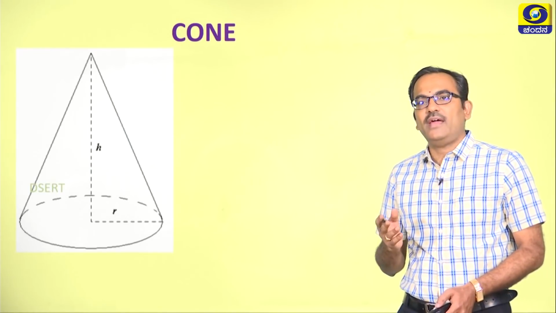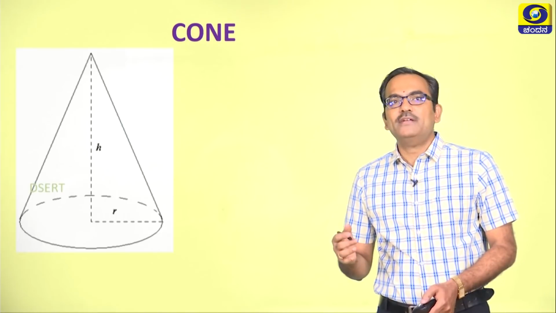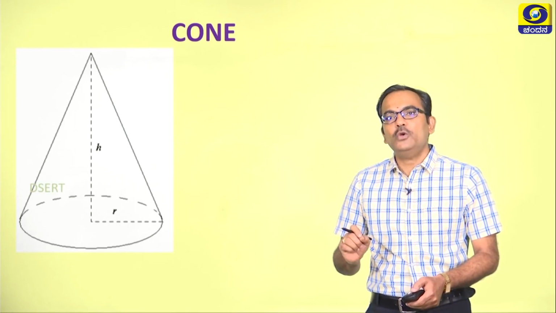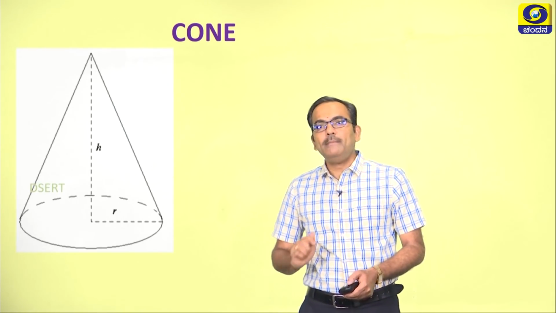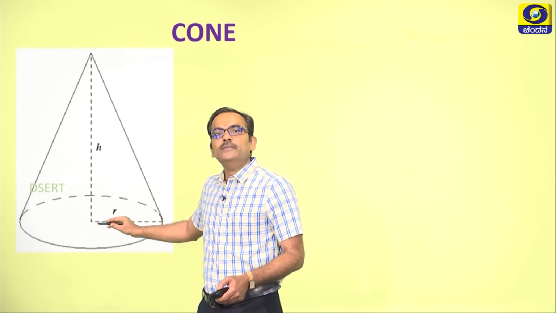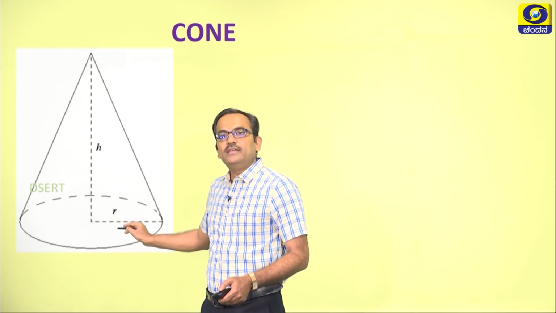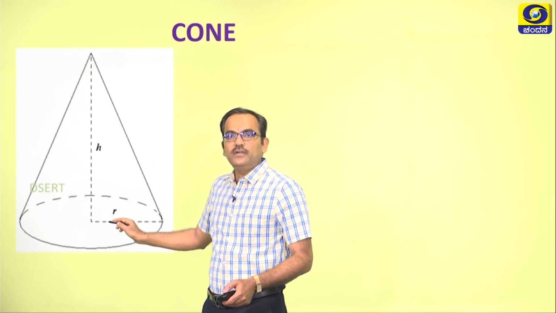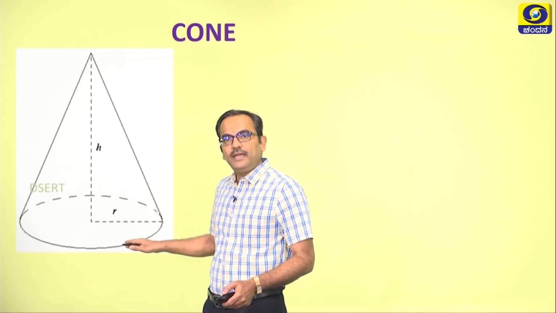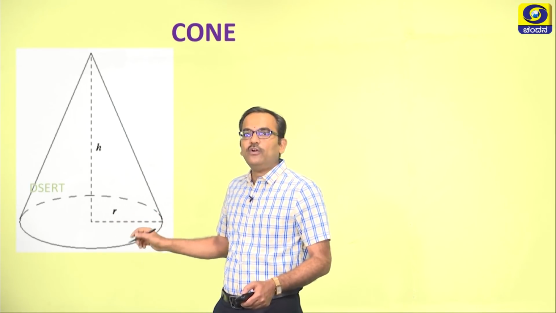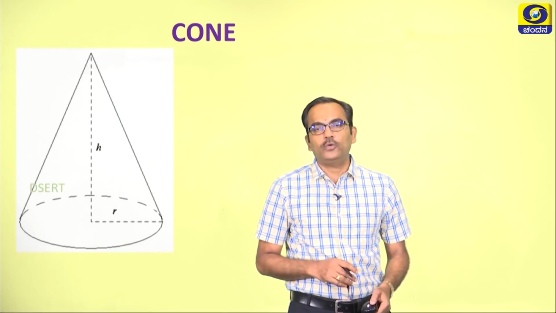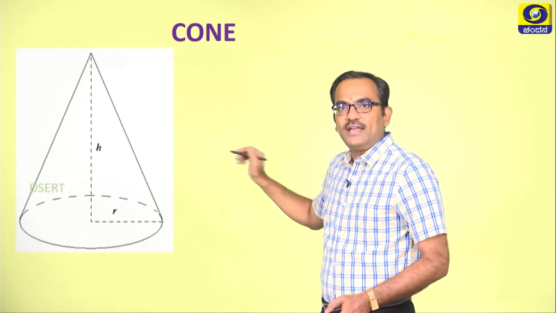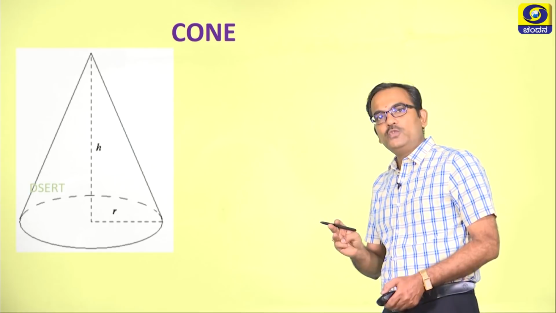Now, let us try to understand the different aspects with regards to cone. When I say a cone, it should be a right circular cone. What do you mean by a right circular cone? As you can see here, the height and the radius have an inclination of 90 degrees with each other, right. So, the angle between the height and the base should be 90, then only we call that particular cone a right circular cone. And the slant height, which we call L. These are the three attributes of the cone.